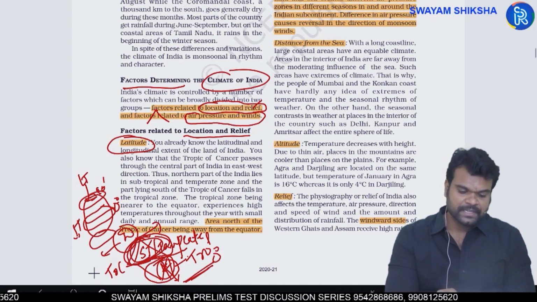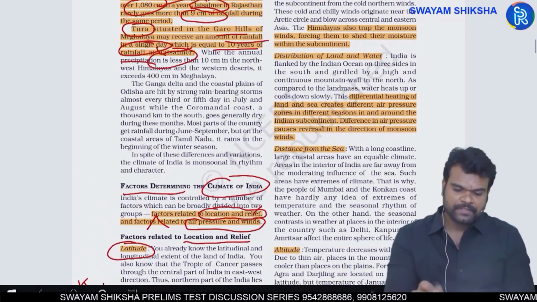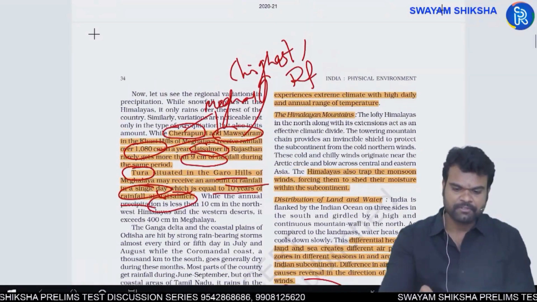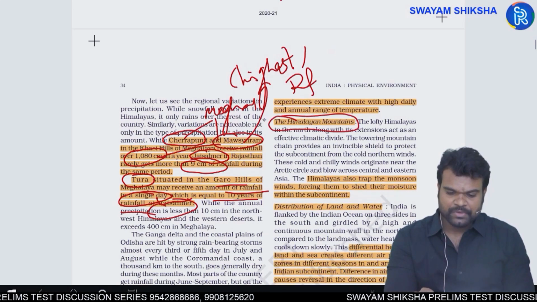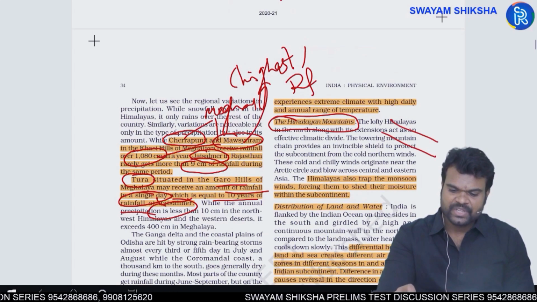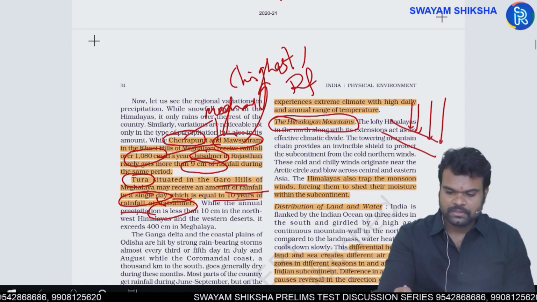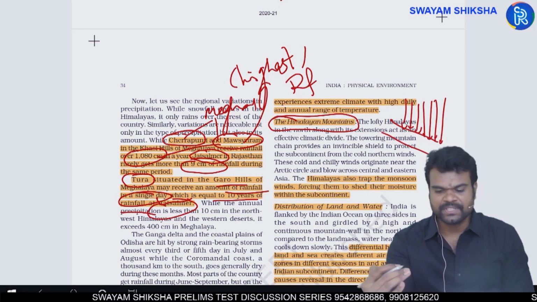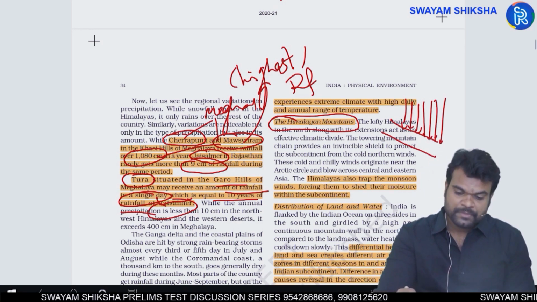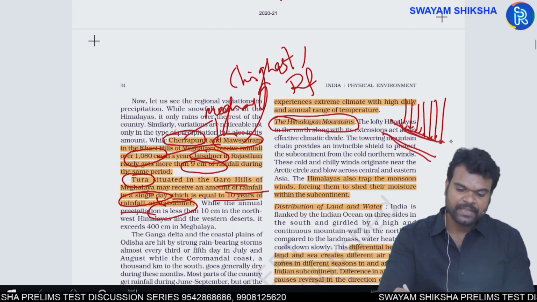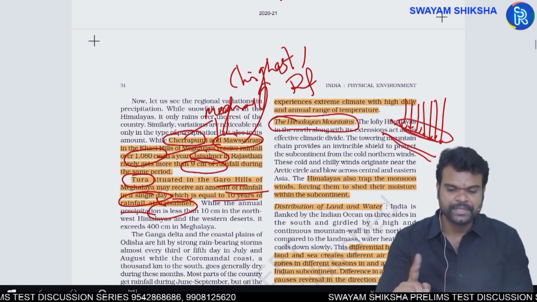location and relief. And apart from this, you have another factor called distance from the sea. That is also responsible here. I'll come to that in a while. Next, you have the Himalayan mountain system. Yes, the Himalayan mountain system blocks the cold Siberian winds, or cold winds coming from the Central Asian part, from coming over to India. Okay, because of their elevation, they are able to block them from entering India.